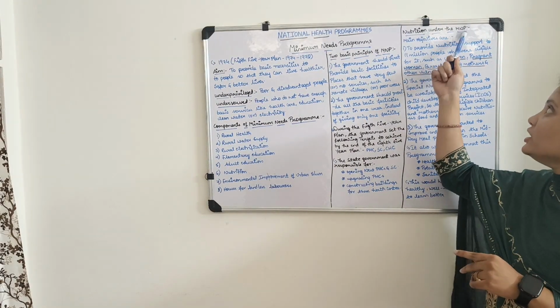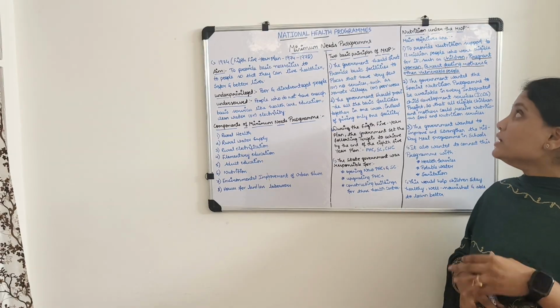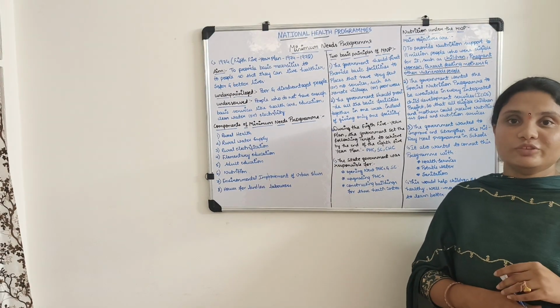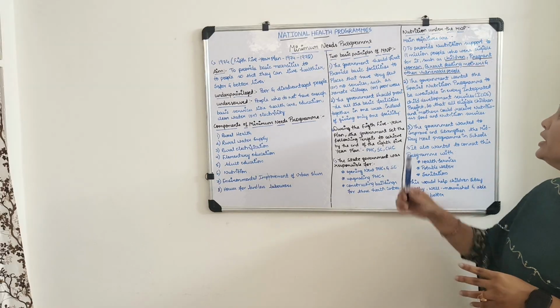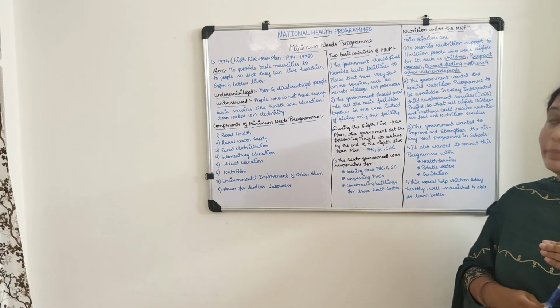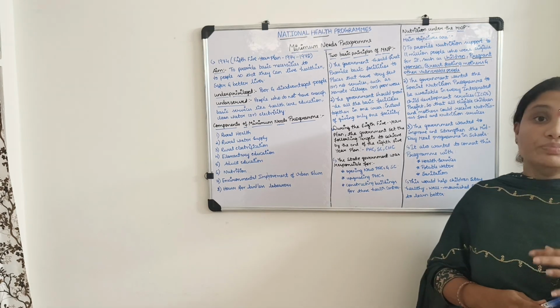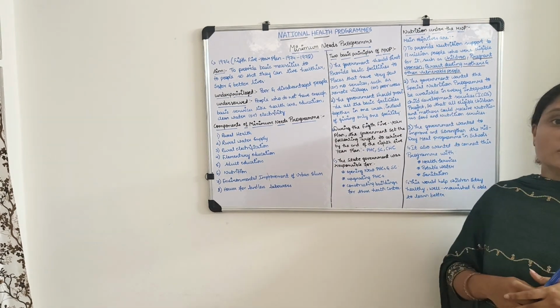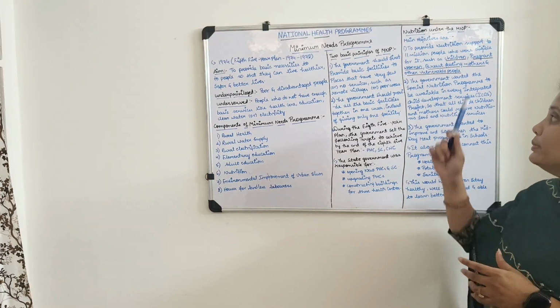And next, nutrition under the minimum needs program. There are some objectives related to nutrition under the minimum needs program. Let us see what they are. First one, to provide nutrition support to 11 million people who are eligible for it, like children, pregnant ladies, breastfeeding mothers, and other vulnerable people.